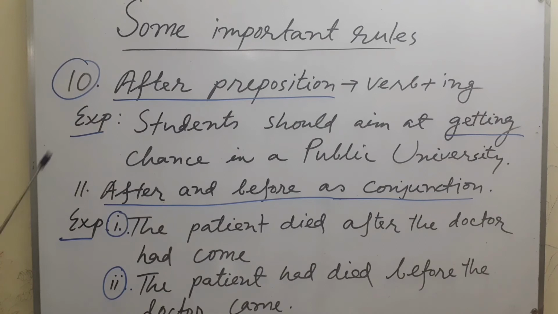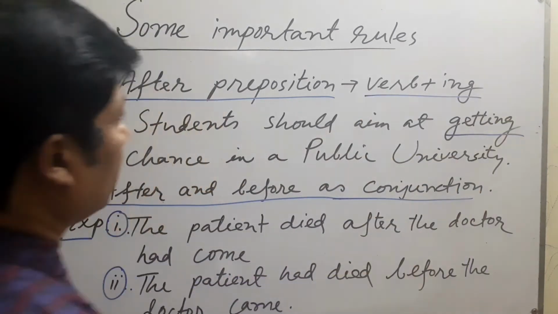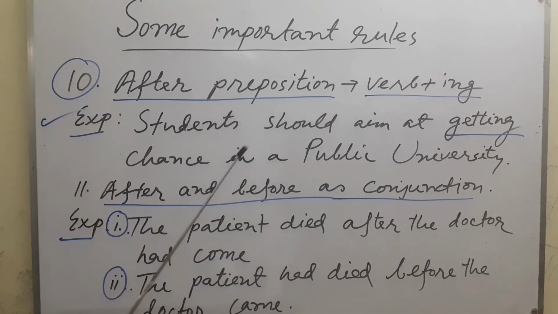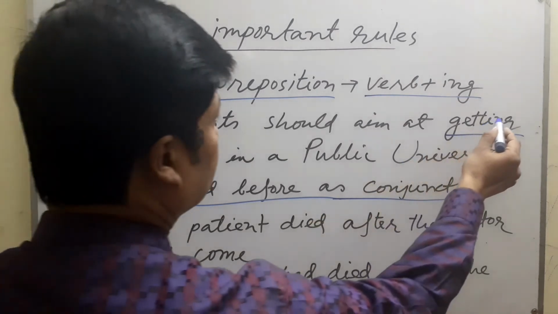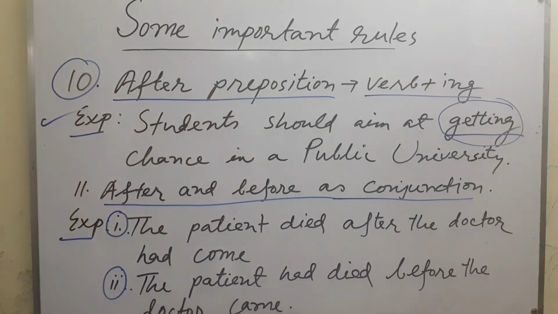Learners, rule number 10: after a preposition, a verb. Learners, after a preposition, verb plus ing is used. Remember, verb plus ing just after prepositions. Look at the example: Students should aim at. At is a preposition. So just after a preposition, if we use a verb, that must be with ing. Students should aim at getting a chance in a public university. So getting is used, that is verb V1 plus ing.